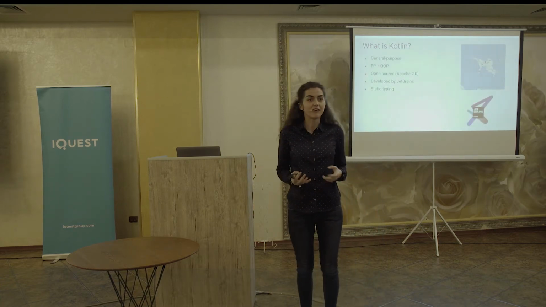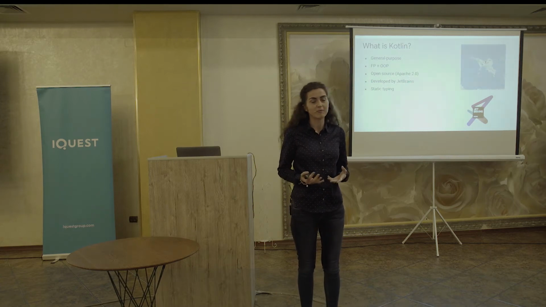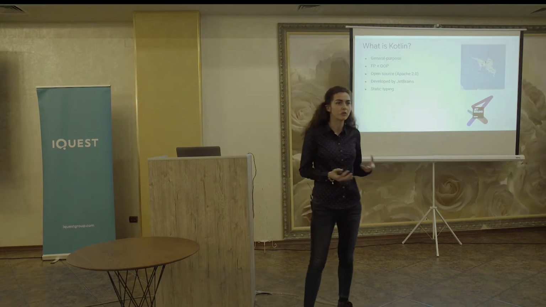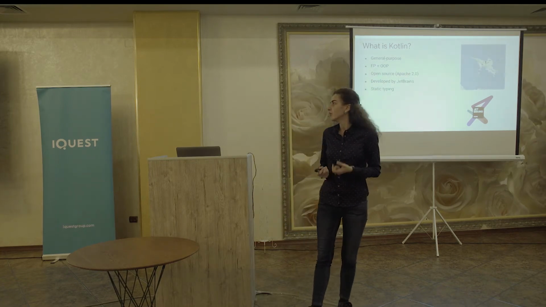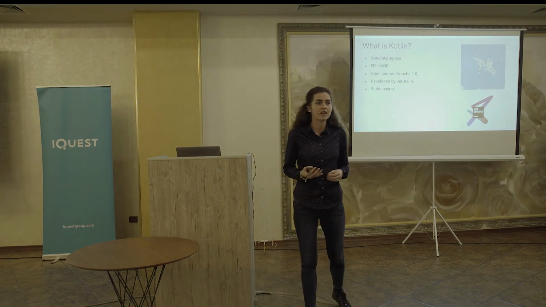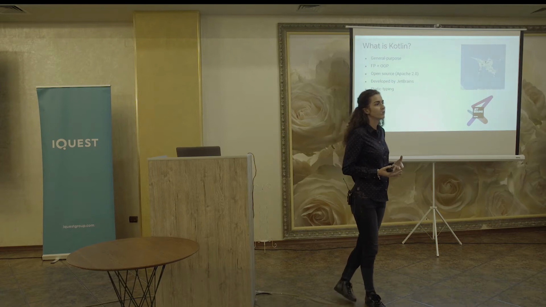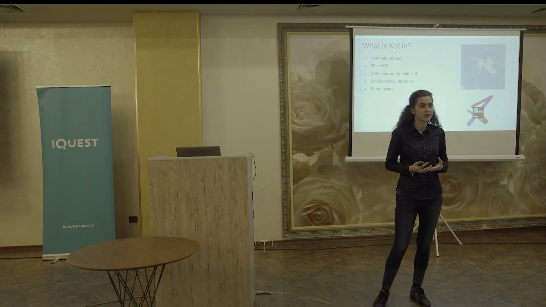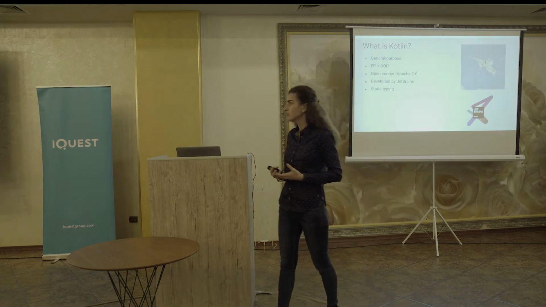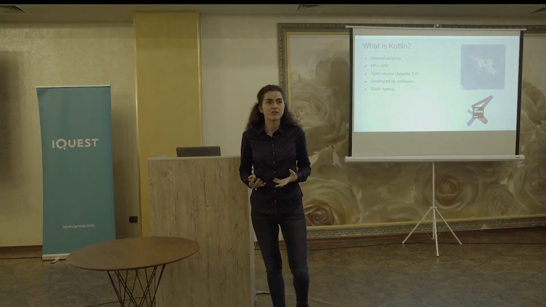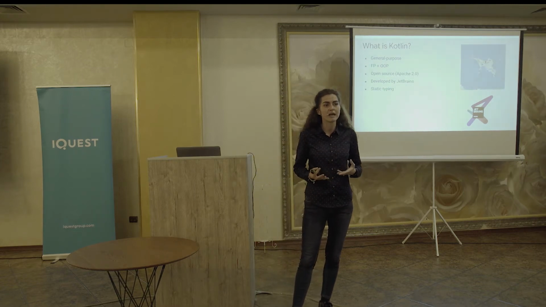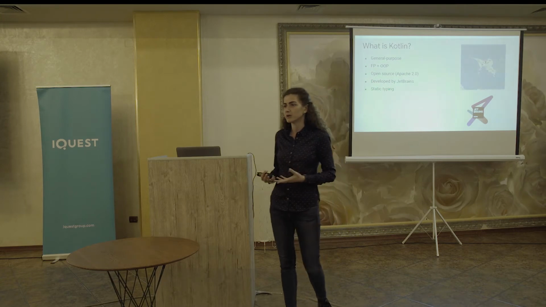Actually, Kotlin, in our case, is a general-purpose programming language that works also for object-oriented programming and also for functional programming. Other than that, it's open source, but it's mainly developed by JetBrains, and they were also supported by the community because they asked for feedback from the community when they developed some features in the language. And other than that, it's a statically typed language, so it means that in Kotlin we are also able to skip the type when we define a variable.